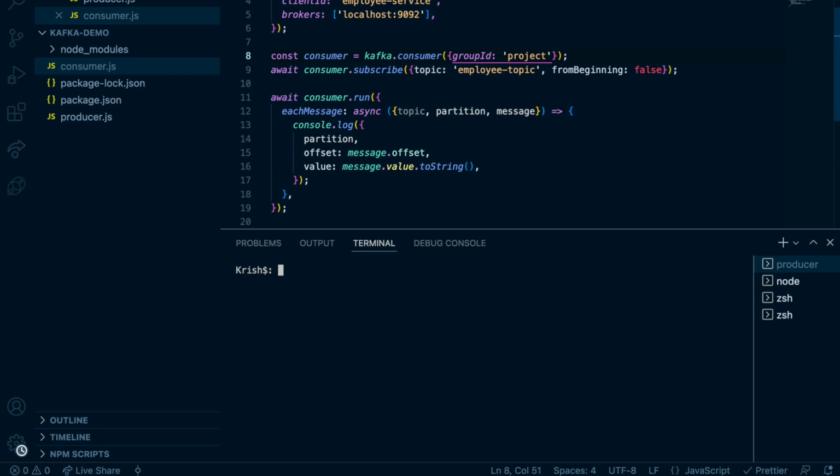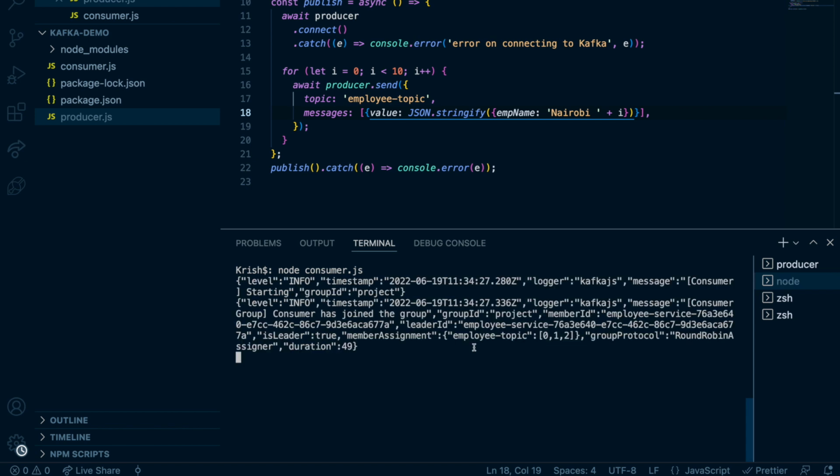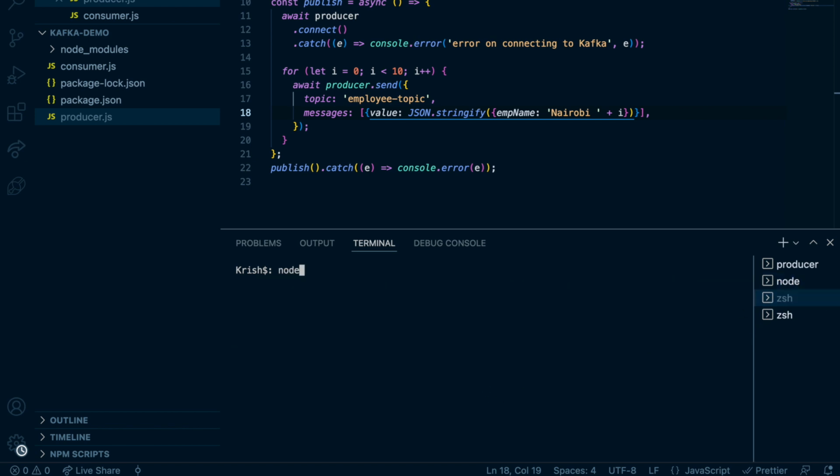So I'm going to reset them back to project. Now we have 3 consumers, so I'm going to run them. Node consumer. Now it's listening to all 3. Now it will balance again.